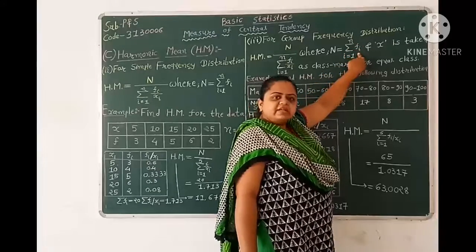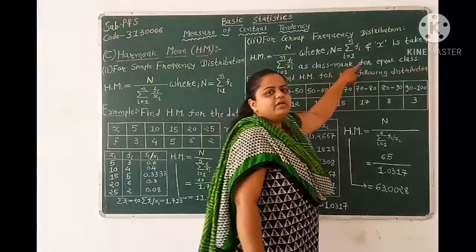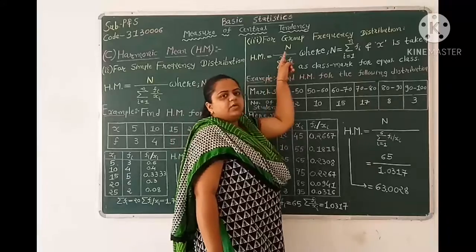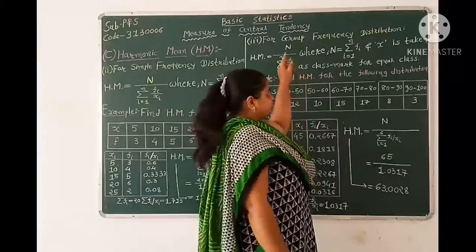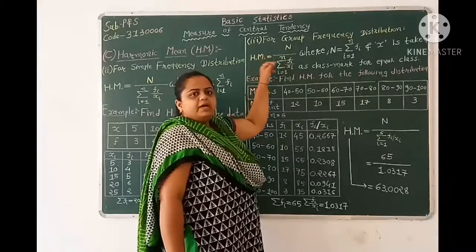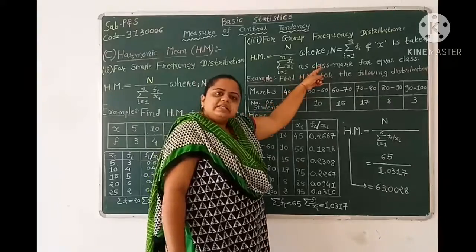Fi is frequency and x is taken as the class mark for equal class, and small n is nothing but the total number of data. In case 2 and case 3, the formulas are the same, but in case 3 we have given class marks or class intervals.